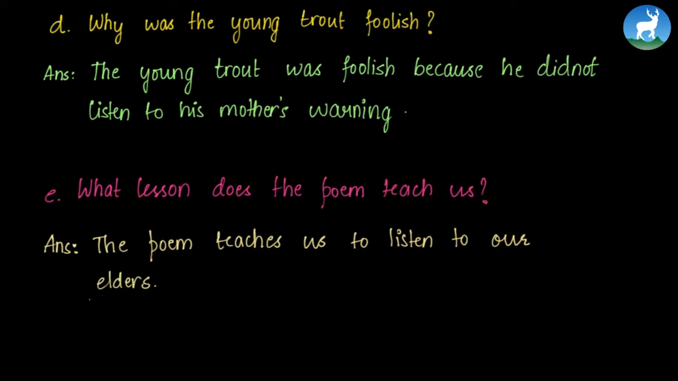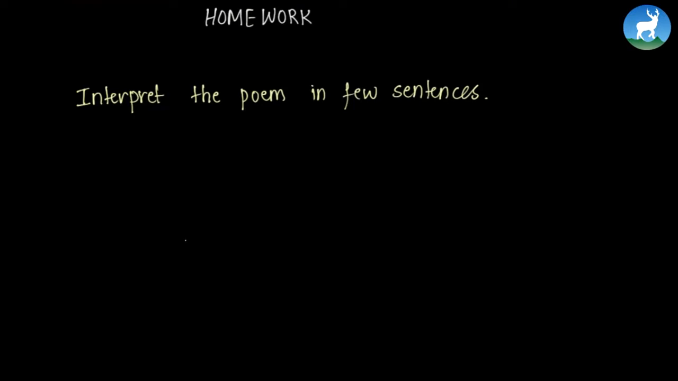So here we've come to the end of our class. And the homework question for today's class is to interpret the poem in a few sentences. So write a few sentences about the poem. You can begin your answer by saying that the poem is about a protective mother and her foolish child, and then continue it, and you can just write it down as a storytelling.